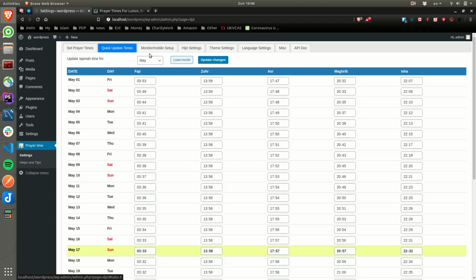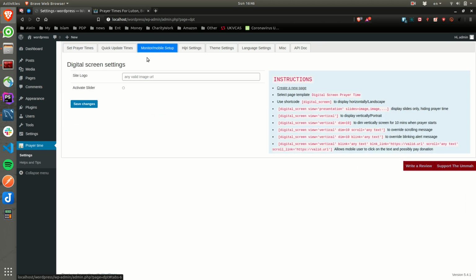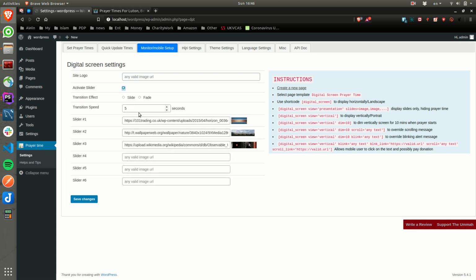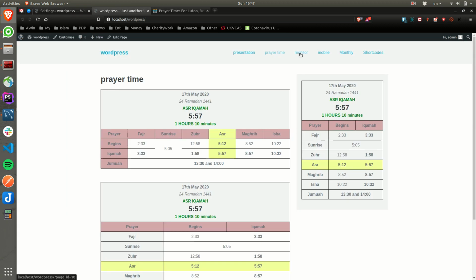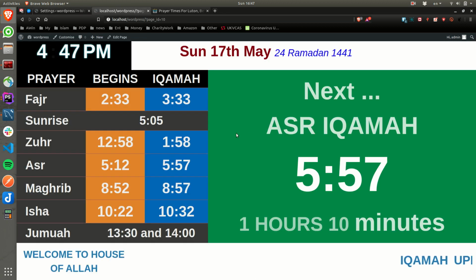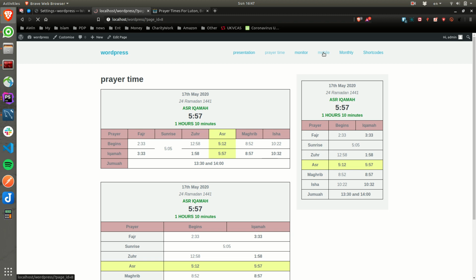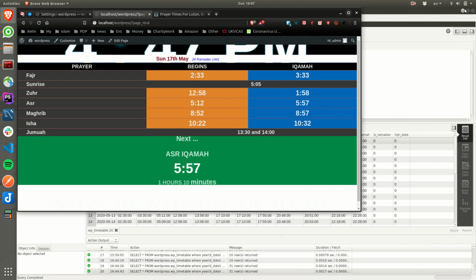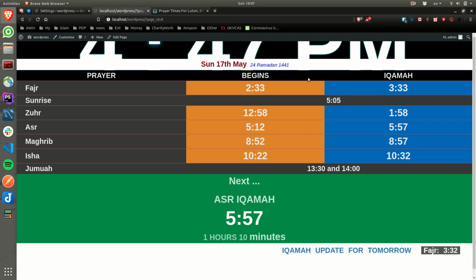And quick update, monitor mobile setup. As you know, if you want to hook this up with a monitor on your TV in your masjid, or if you want to create a mobile link, that's going to work as well. So as an example, this is the monitor, as you can see. You can have it on your big TV screen, or you can create a mobile version, which looks really odd in monitor shape.